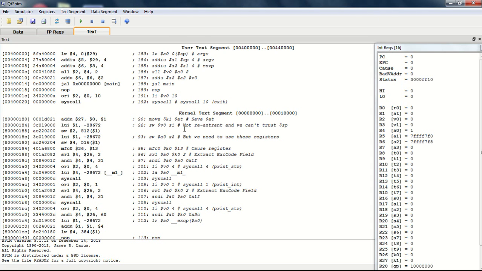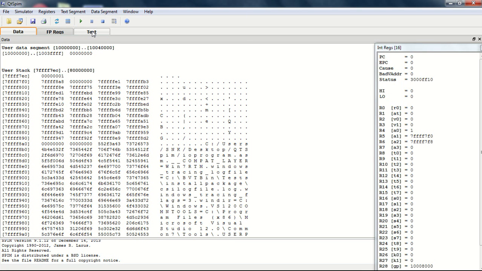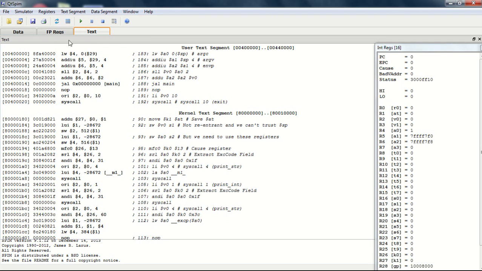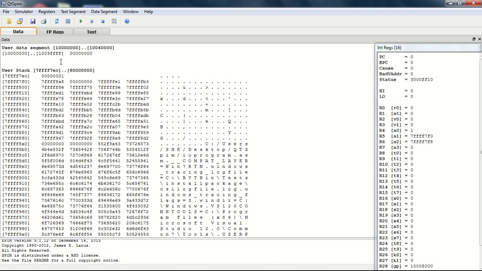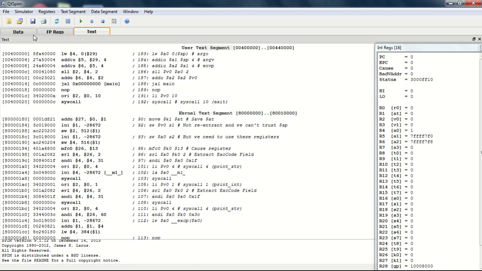The tool is started. We can see that there are several panes filled with text and numbers. From the largest pane, we can see that there are two segments: one is the data segment and the other is the text segment. The text segment is the stack of our program. Whatever program we load in QtSpim will be stacked over here on the right column of the user text segment. The data segment tells us the details of whatever is stored in memory. Initially nothing is stored, so the values are 0. We can switch between the data segment and the text segment using the tabs on the pane.